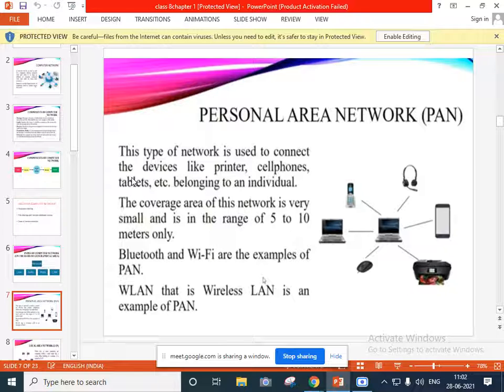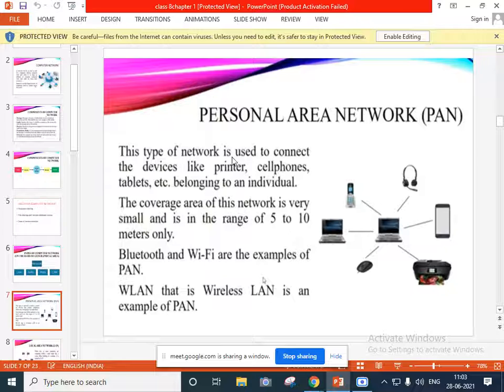Suppose you are joining the online classes now. With the help of what are you joining the online classes? Mobile. Yes, with the help of internet connection, you are joining online classes on mobile. If there is no proper internet connection, you can't join the online classes. We can also join with the help of a computer. We are using that for our personal use. So that is nothing but your personal area network.